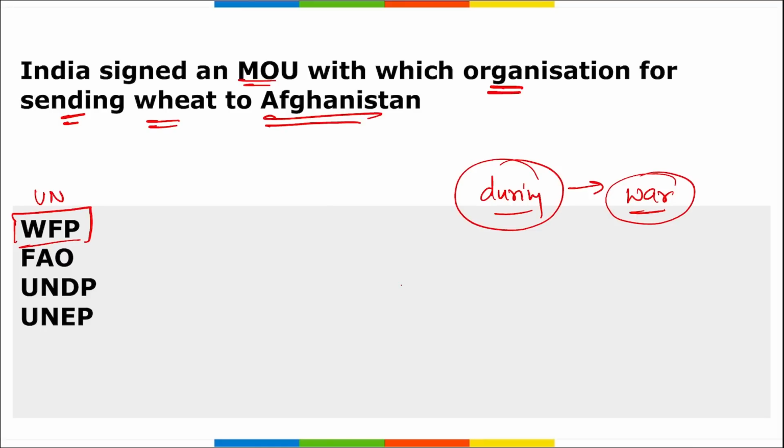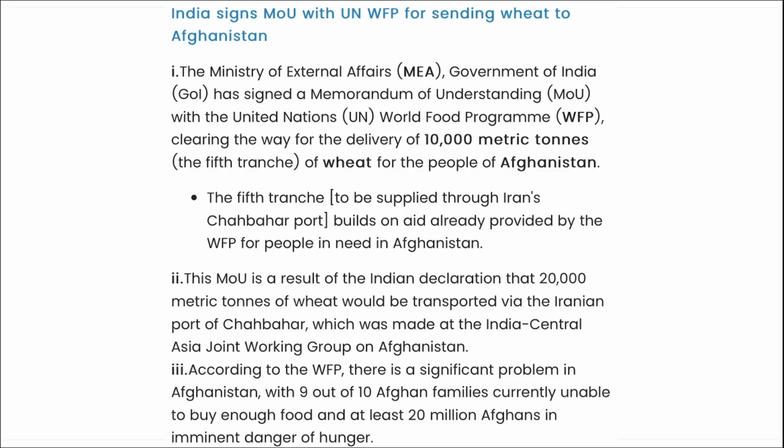Right? The fifth tranche, and remember this was the fifth tranche, was supplied by the World Food Program for people in need in Afghanistan. This particular MOU is a result of the Indian declaration that 20,000 metric tons of wheat would be transported via the Iranian port of Chabahar, which was made at the India Central Asia Joint Working Group on Afghanistan.